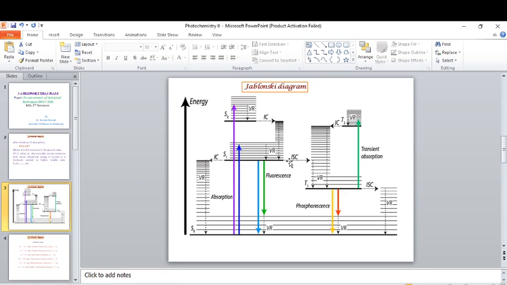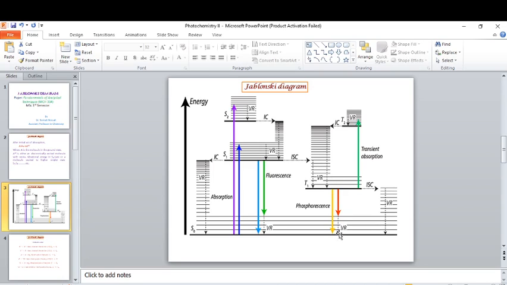Intersystem crossing involves non-radiative transitions from singlet to triplet state. It generates a triplet state of the molecule, 3A, which can decay by radiative phosphorescence emission or by non-radiative reverse intersystem crossing. Generally, the radiative pathways are represented by an arrow and the non-radiative pathways are represented by a curved arrow.